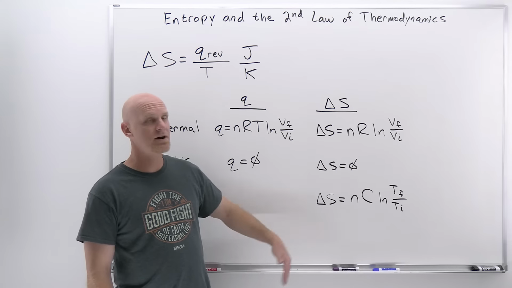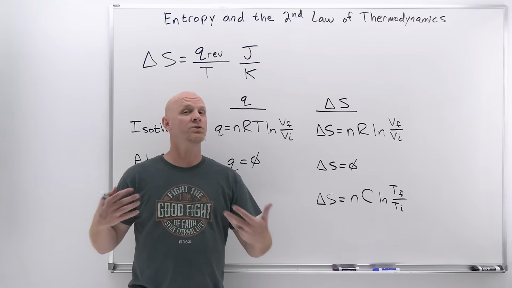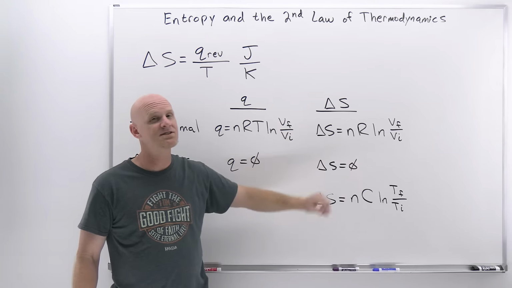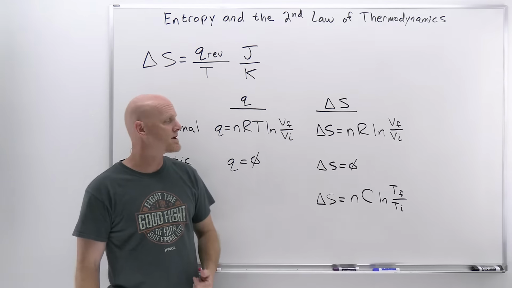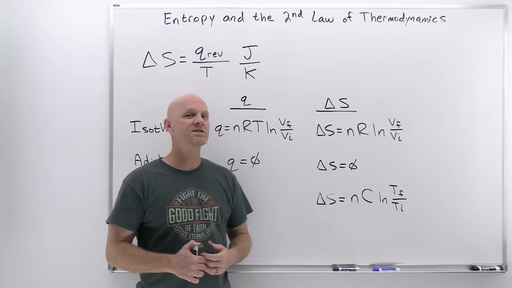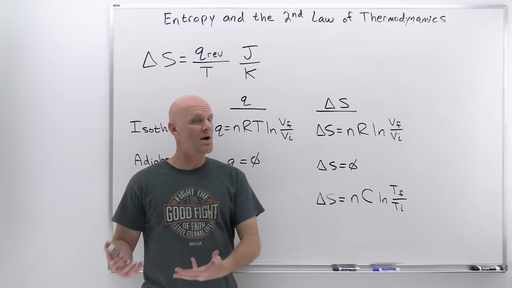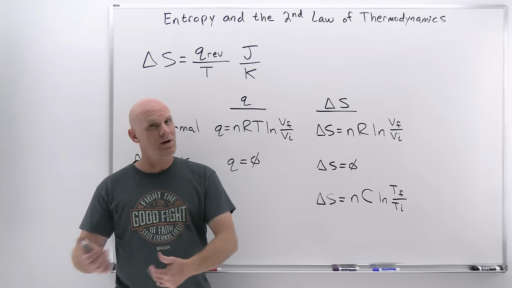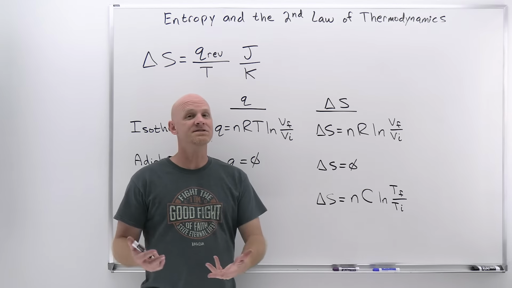Now keep in mind, we talked about the second law of thermodynamics and the delta S of the whole universe. These right here are just expressions for the delta S of the system, not necessarily the delta S of the surroundings or the universe. So just keep that in mind. If we write delta S and we don't label it, almost always we're referring to delta S of the system. If we're going to talk about delta S of the surroundings or the environment, we'll label it accordingly. If we're going to talk about delta S of the universe, we'll label it accordingly. But if it's not labeled, odds are it's the delta S of the system you're looking at.